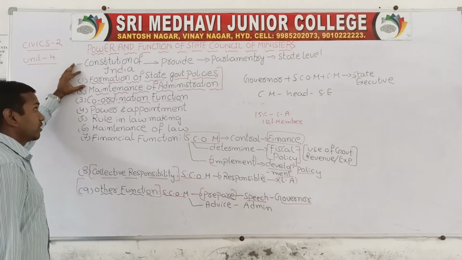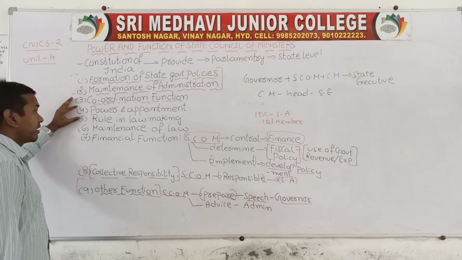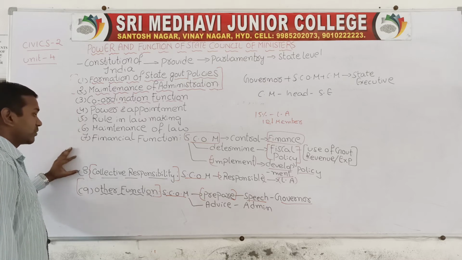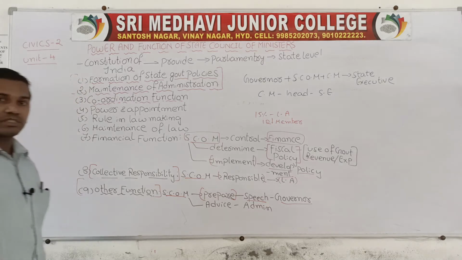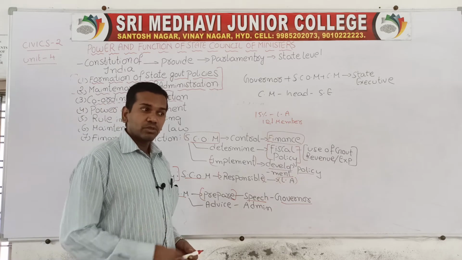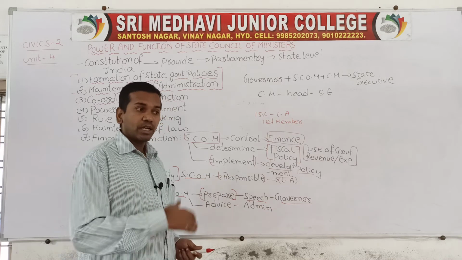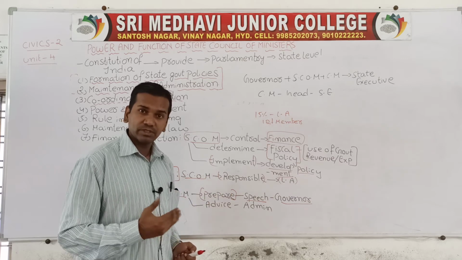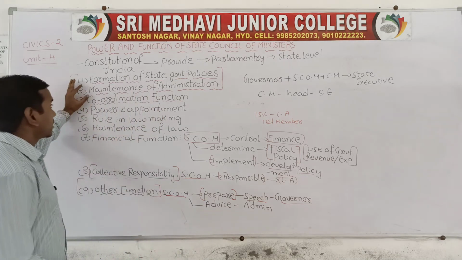First one, formation of state government policy, maintenance of administration, coordinating functions, power and appointment, role in making law, maintenance of law, financial functions, collective responsibility, other functions. In the first part we have discussed formation of government policy. State governments are responsible for formulating different plans and different types of policies. So State Council of Ministers take very important decisions with the Chief Minister, and under the leadership of the Chief Minister, State Councils of Ministers will prepare different types of plans, different types of policies. Second thing we have discussed, maintenance of administration.